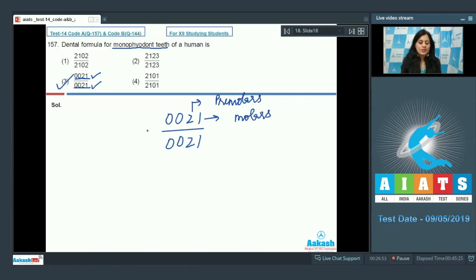Let's discuss rest of the options. The very first option is 2102 by 2102, and this cannot be a correct answer to our question because this is the dental formula of diaphyodont teeth. The next option is 2123 and 2123, and this cannot be a correct answer to our question because this is the dental formula of an adult human. And the last option is 2101 by 2101, and this cannot be a correct answer to our question. So the correct answer to this question is option number 3. Let's discuss our next question.